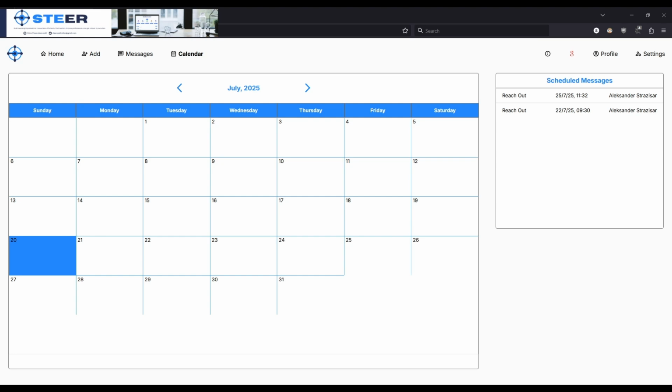Let me show you today our calendar page. So in the top right, you can see that I'm connected to my email. I can hover over, and you can see I'm connected to the Steer email. And now we can go to the home page.